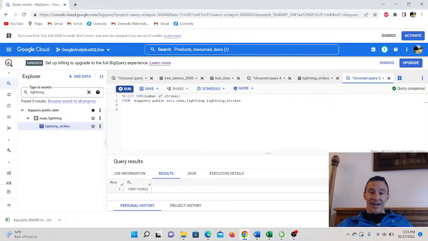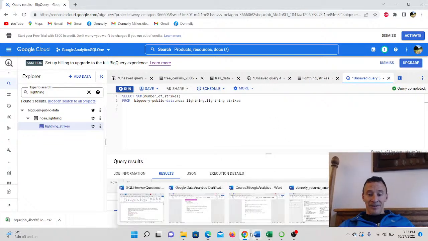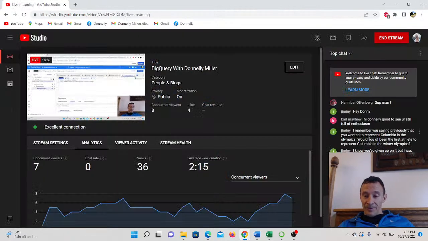Oh, dang, that's a lot of lightning strikes. Well, I guess it doesn't surprise me because right now there's probably lightning striking somewhere on the planet. So I guess that doesn't surprise me that it would be that many.